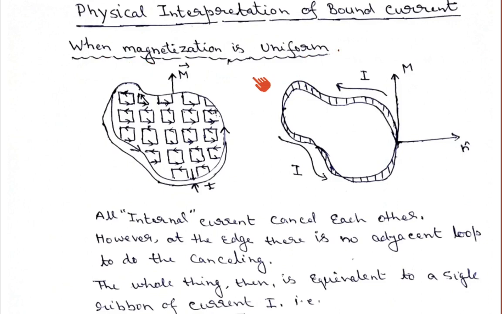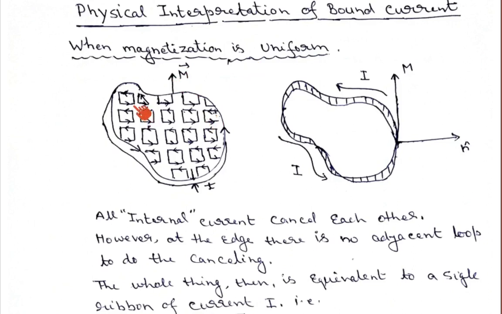If you see a picture of the material, let us say I have taken a slab of the material, a large number of tiny dipoles are present. These tiny dipoles give the magnetization, and let us say that is the direction of magnetization M. We know that M is equal to the number of tiny magnetic dipoles m divided by the volume of the object. Obviously this magnetization is in the same direction as the magnetic dipole.